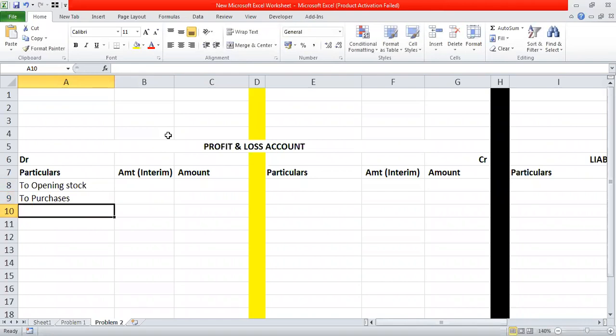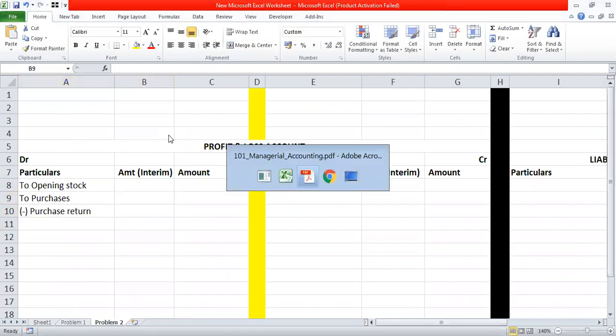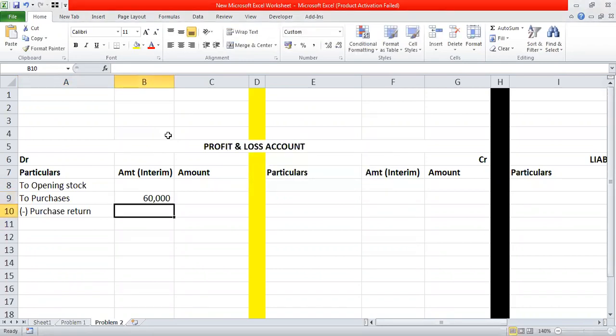But it also has the purchase return. So what we will do, we will write the amount of purchases into the inner column. The current purchases are amounting to 60,000. So let's write the purchase value into the inner column amounting to 60,000.